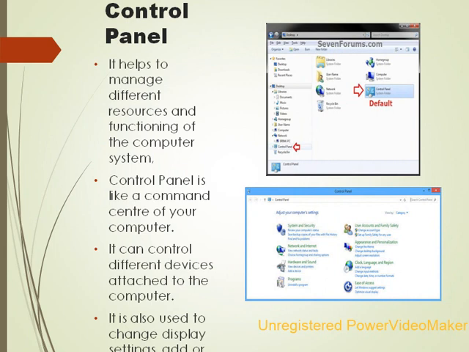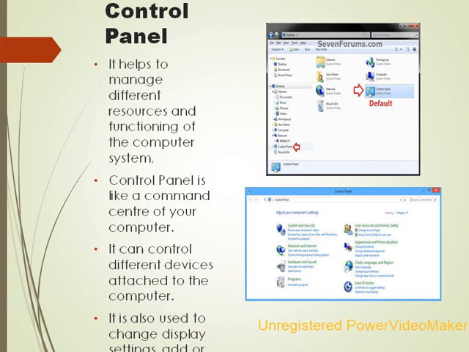Control panel. It helps to manage different resources and functioning of a computer. Control panel is like a command center of a computer. You can control different devices attached to the computer. It is also used to change display settings, add or remove a program, change date and time, etc.